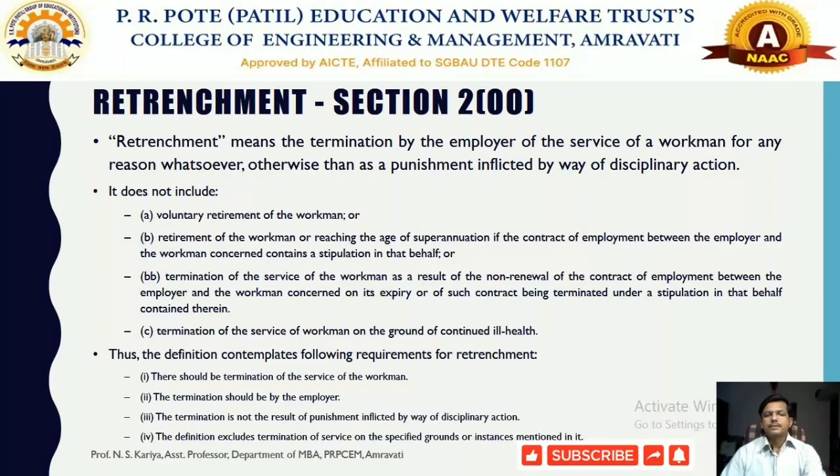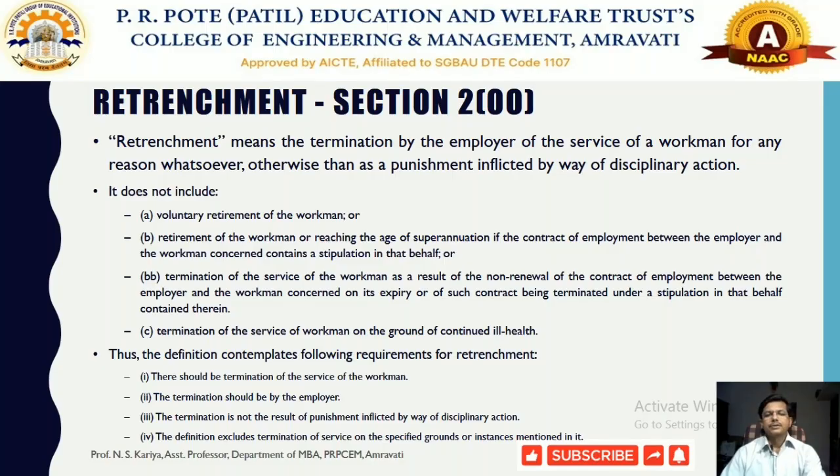First we are going to start a discussion on retrenchment. It is defined in section 2(oo). Retrenchment means the termination of any particular employee or workman by an employer by means of some sort of disciplinary action.